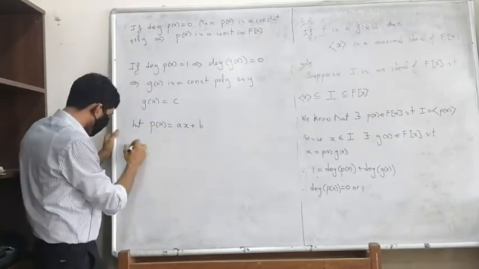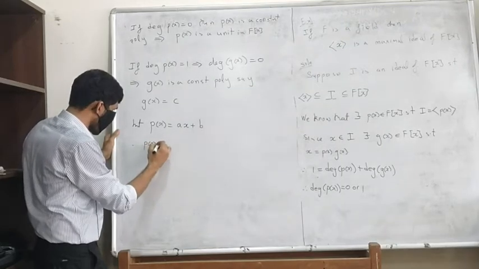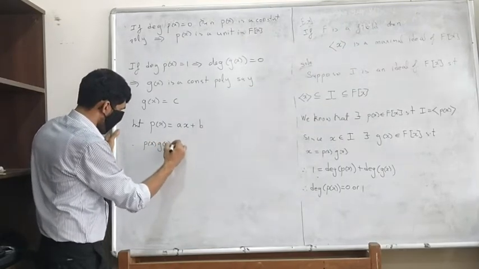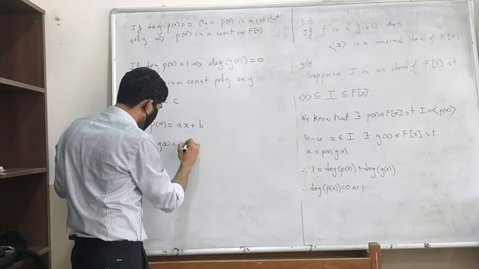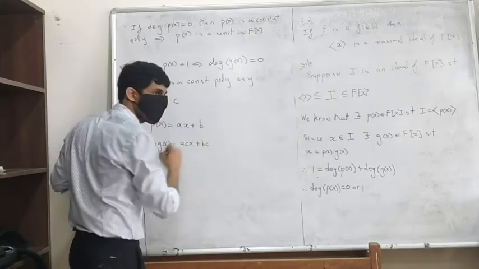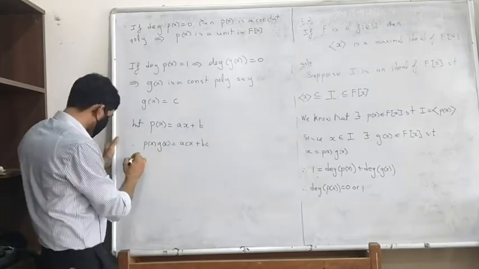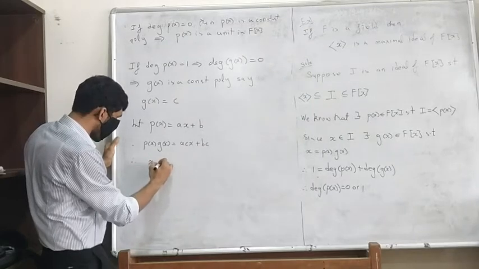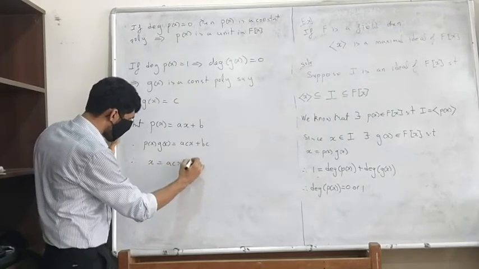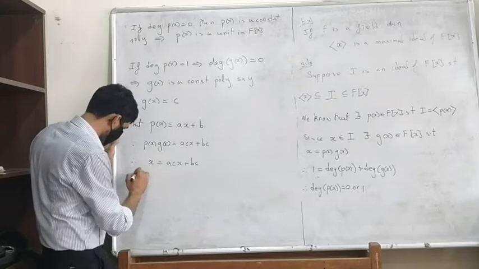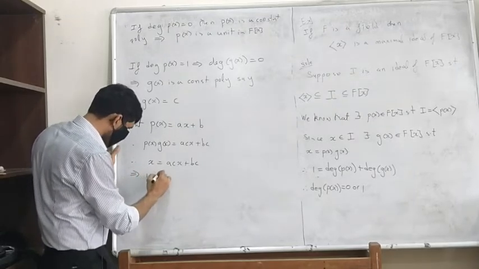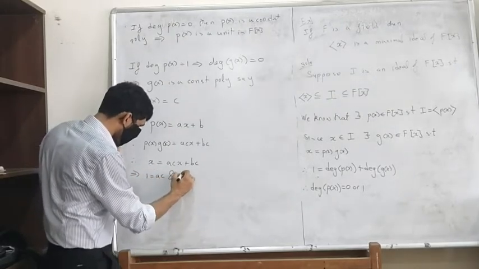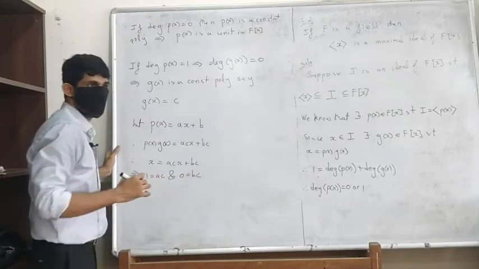So what will happen to P of x times g of x? This will be exactly acx plus bc. So what we have here is x is equal to acx plus bc, which means that 1 is equal to ac and 0 is equal to bc.